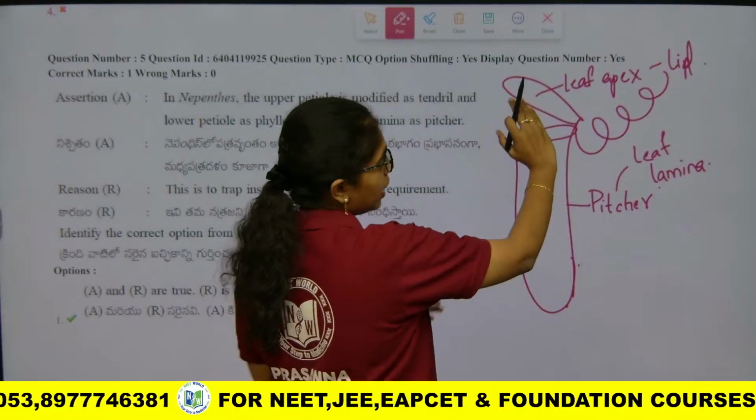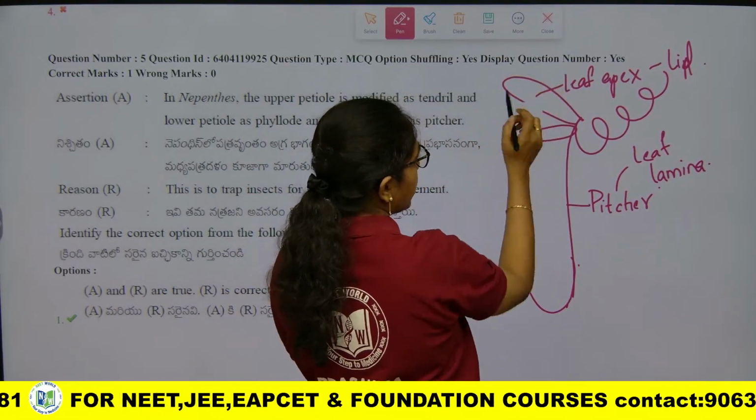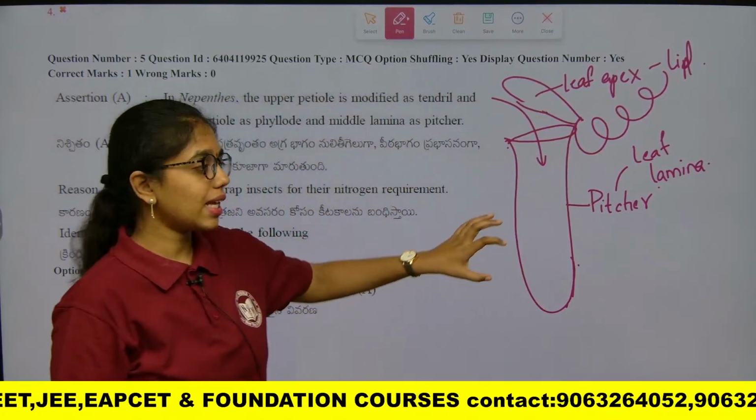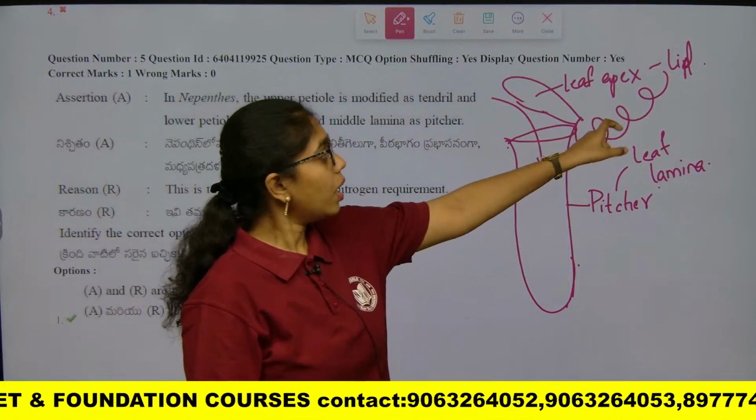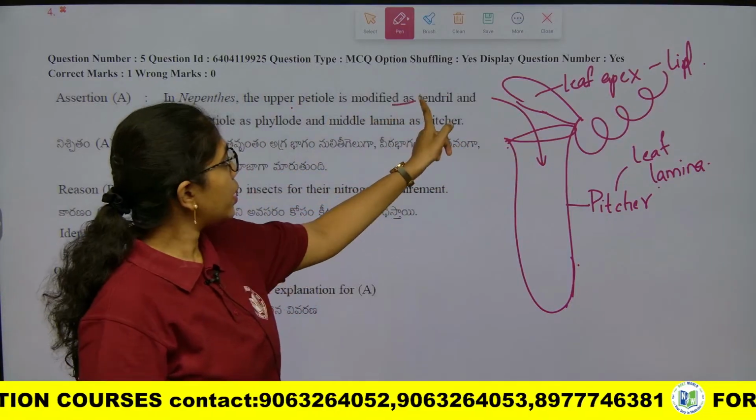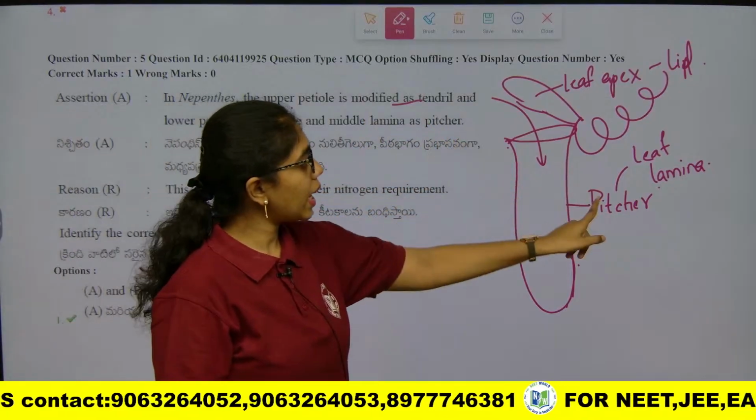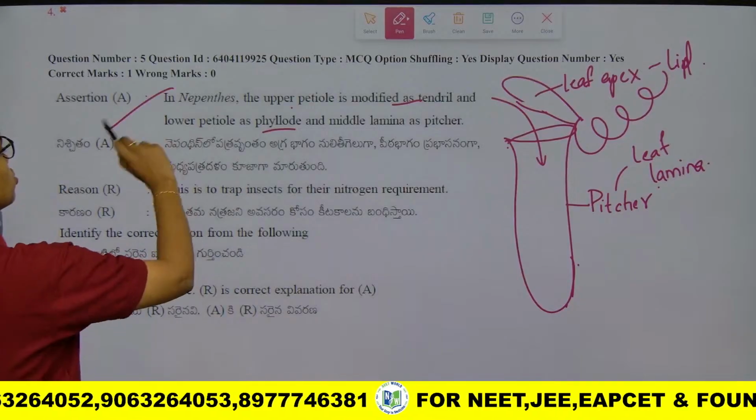So, this leaf apex, which is acting like lid, they will trap the insect and they will get the nutrition from insects. That is why they are insectivorous plants. Here what you have to remember, the upper petiole is modified into tendril, lower petiole is modified to phyllodes, middle lamina is modified to pitcher. Remember that. So, assertion is true only.